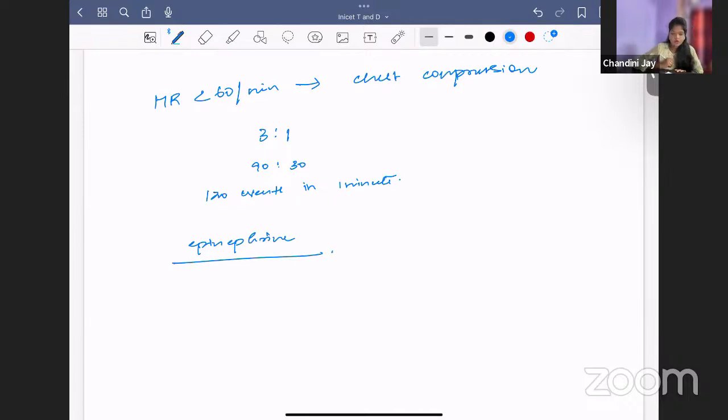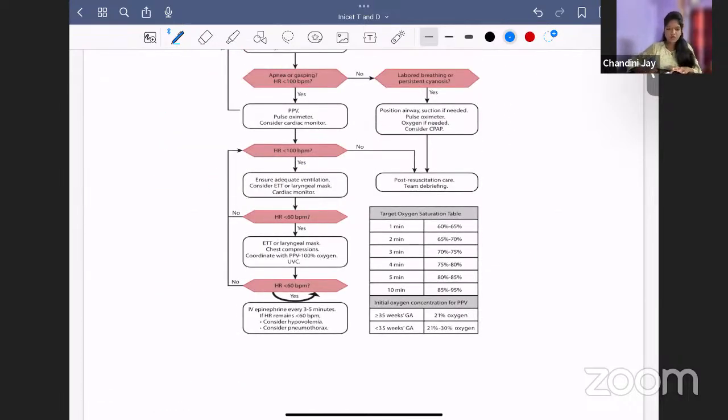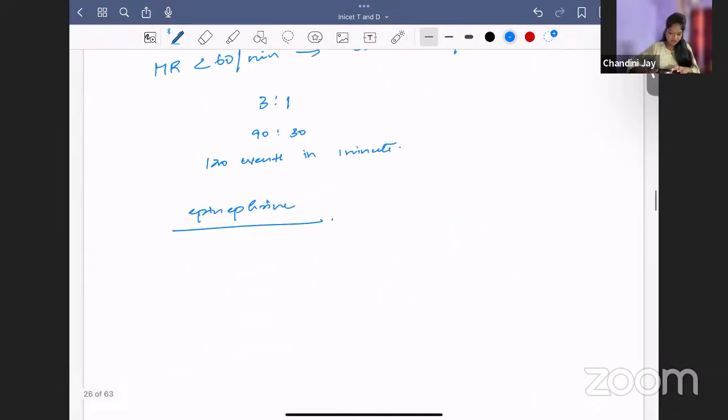This is where you complete your neonatal resuscitation. These are the steps of NRP. So, clear with the steps of NRP?